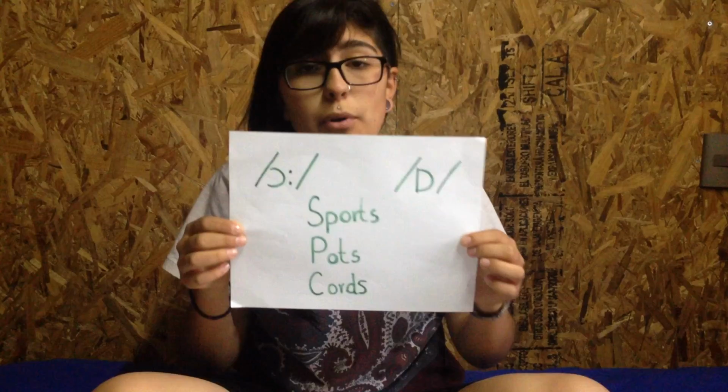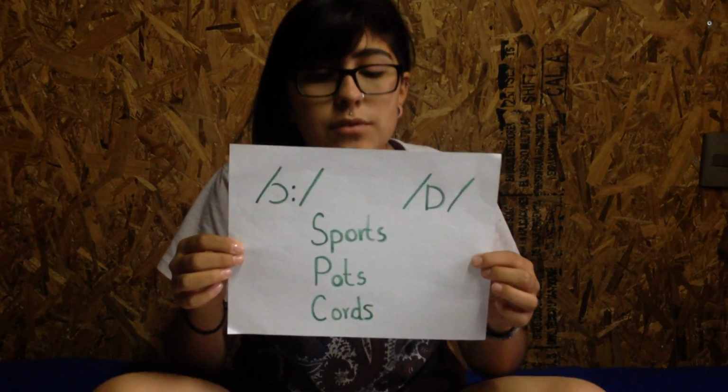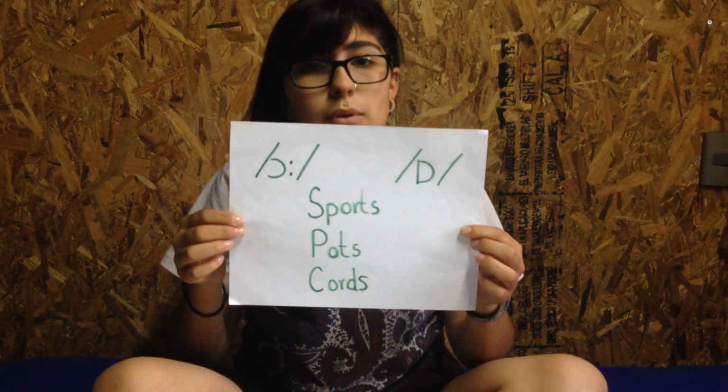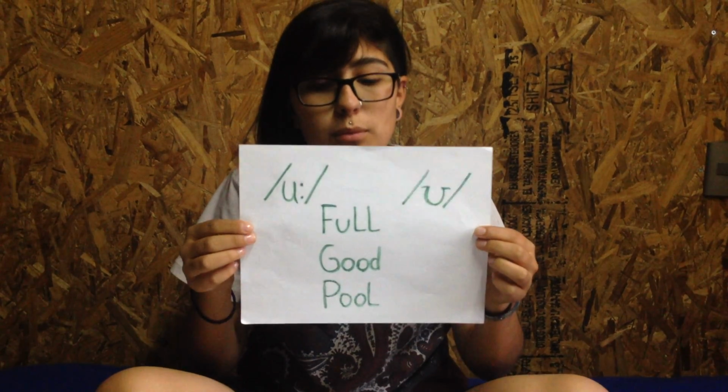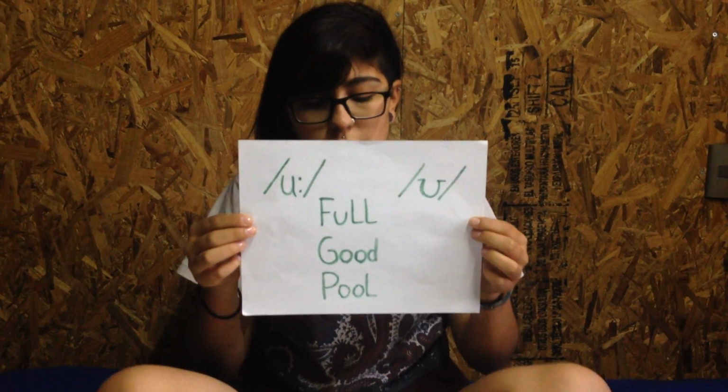The next words are sport, pots, and coats. Sport, pots, and coats. Here we have full, good, and pool. Full, good, and pool.